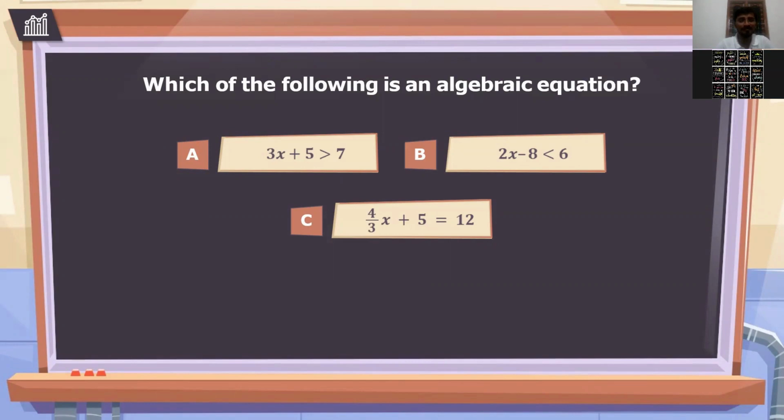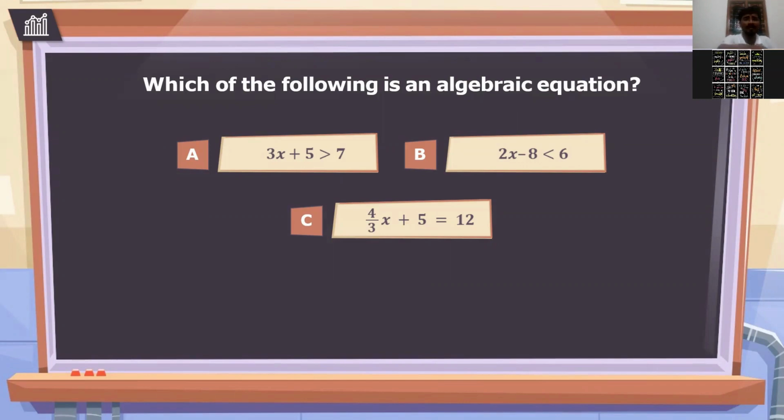Are you talking about algebraic equation or expression? You can read the question here. Which of the following is an algebraic equation? Yes, that's C. C option. Very good. C is the correct option. But what about A and B?